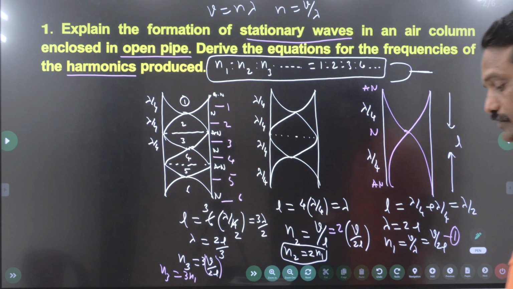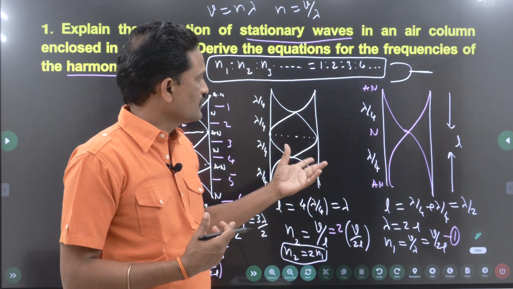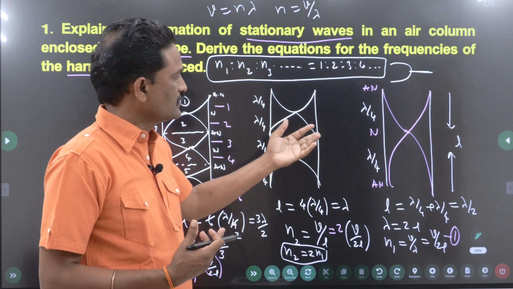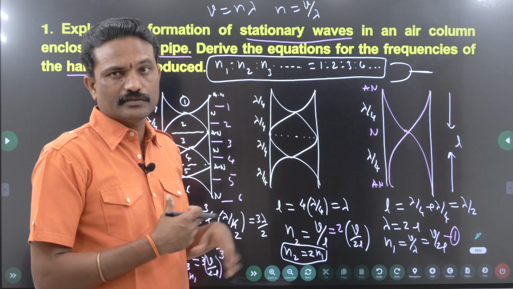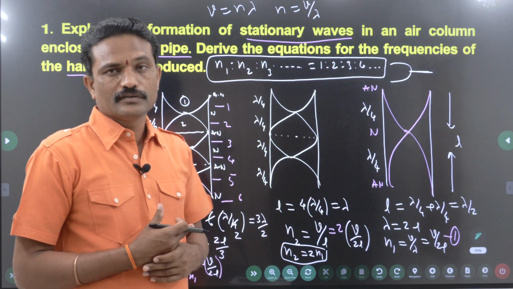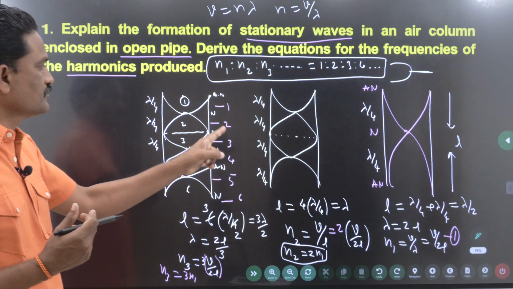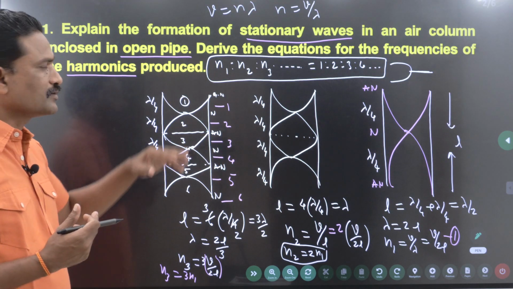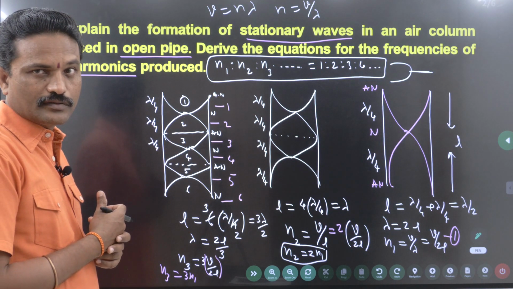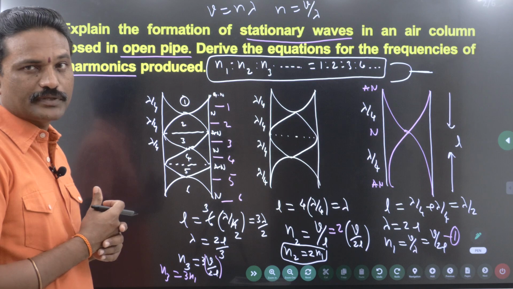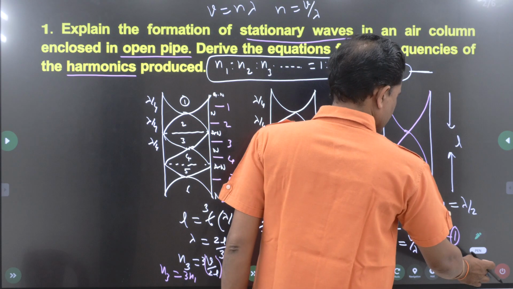So, no need to write any explanation. As I dealt with the harmonics and nodes and antinodes, no need to write anything. Just draw the diagrams, do the derivations, you will be getting 8 marks. Is this clear? So, that is the first diagram, second diagram, third diagram, write the conclusion. All the harmonics are present. If you go into the next question, only a few harmonics are present and a few are missing. That we will be dealing with in the next.